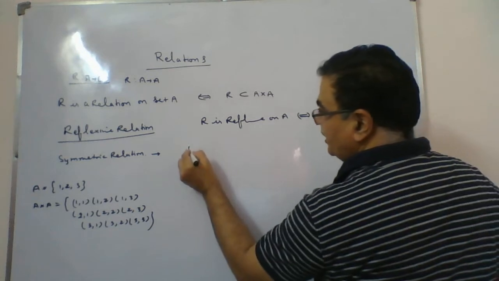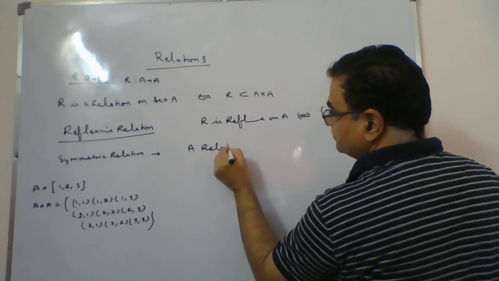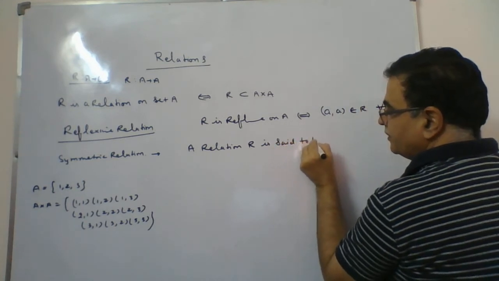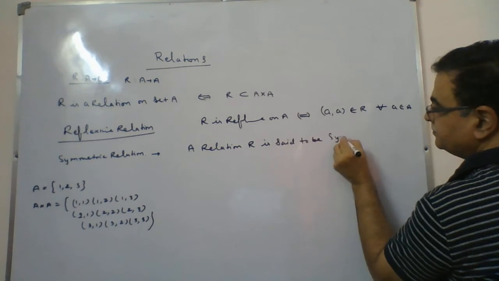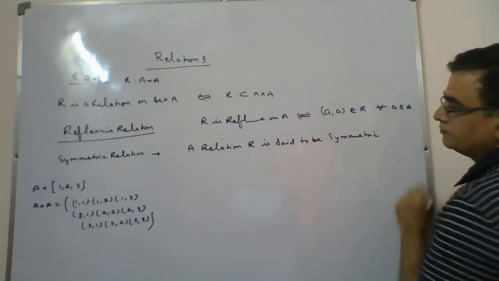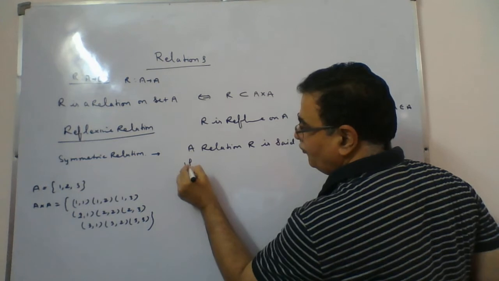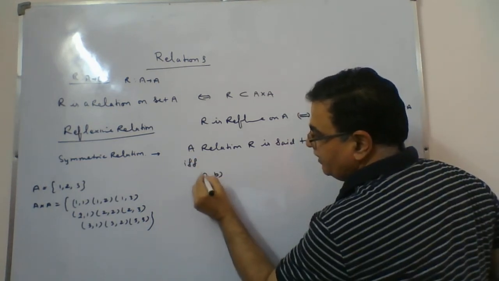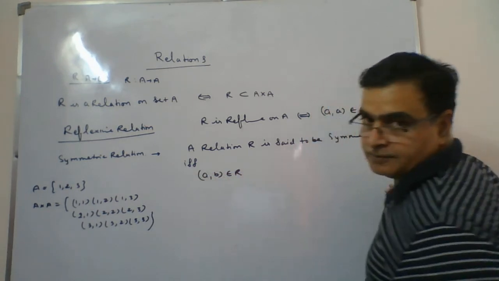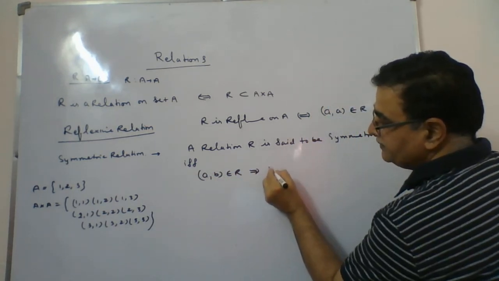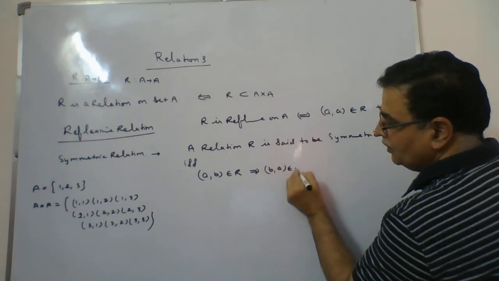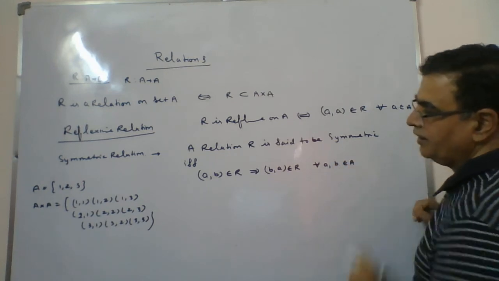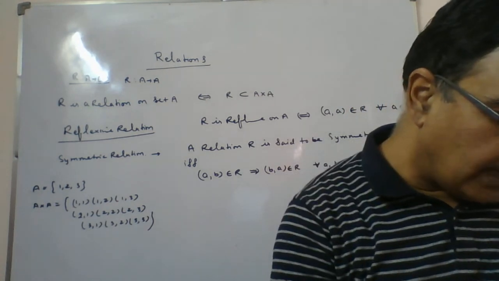So a relation R is said to be symmetric if and only if (a, b) belongs to R implies (b, a) belongs to R for all a and b belongs to set A. This is the condition we have.